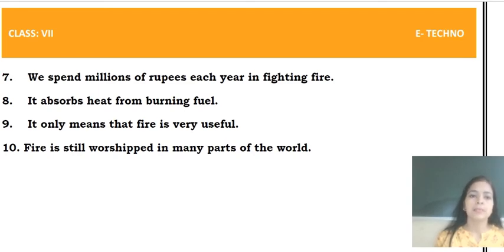The next one is, it only means that fire is very useful. Of course, fire is very useful. We cannot imagine our life without fire. It's an essential part of our life. The next one is, fire is still worshipped in many parts of the world. Yes, that is also true. If we are doing any yajna, any havan, we need to burn fire to complete our worship. So, fire is still worshipped in many parts of the world.